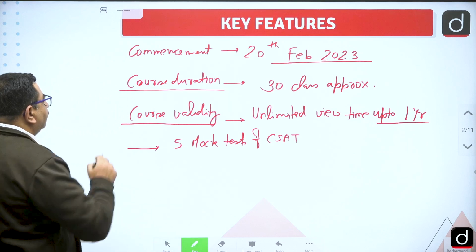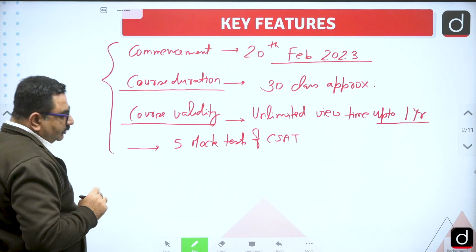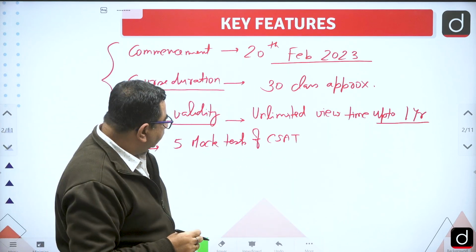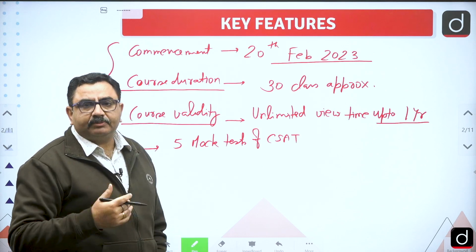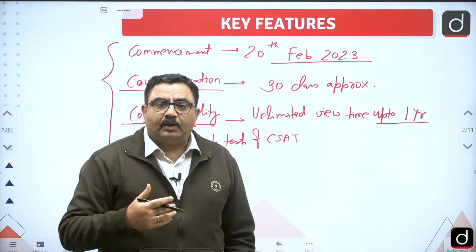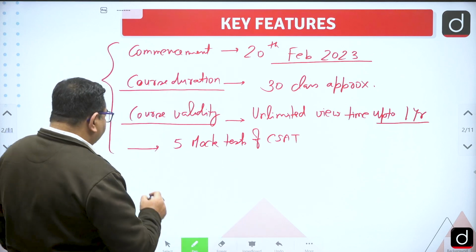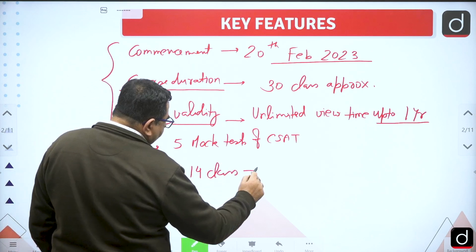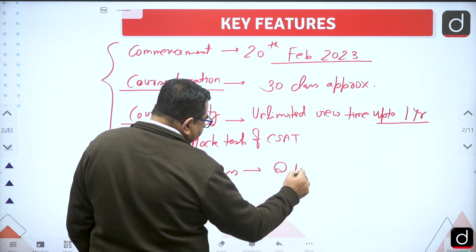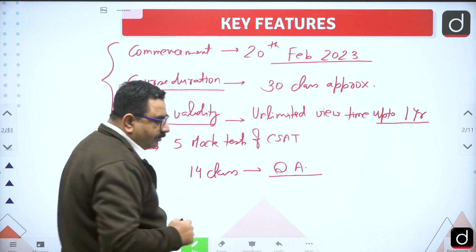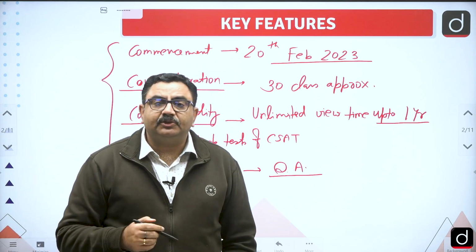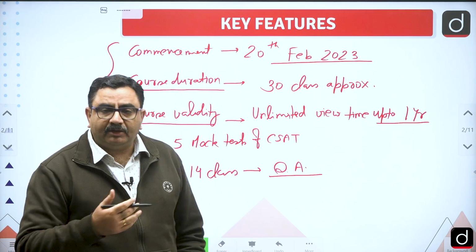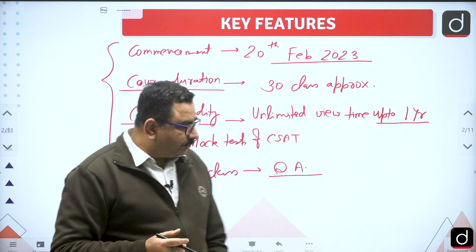Now in these different parts, there would be some classes in reasoning, some classes in comprehension, and as far as quantitative aptitude is concerned, quantitative aptitude will be covered in 14 classes. So I'll be discussing with you primarily quantitative aptitude, and all the topics in quantitative aptitude I will cover with you.